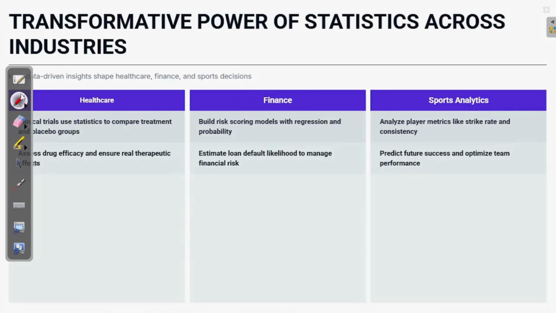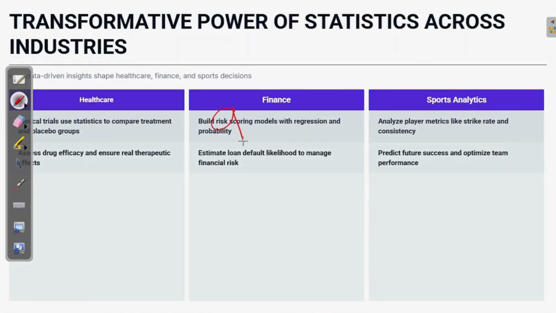So they also say that they are 99.9% confident that this drug will cure this particular type of disease. If they say we are 94 or 95% confident, this drug might not pass, right? So in healthcare, the statistical significance of a drug's efficacy is very important to make sure that the drug is effective. Same while building a risk model with regression and probability, you need to say I'm 97% confident that the person is not risky for giving the loan.